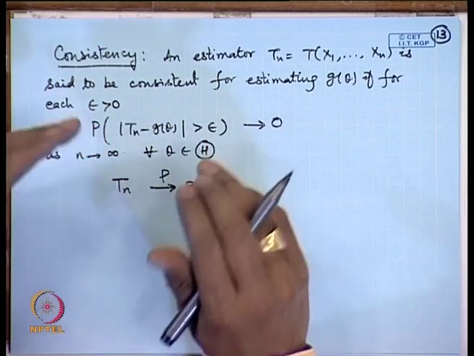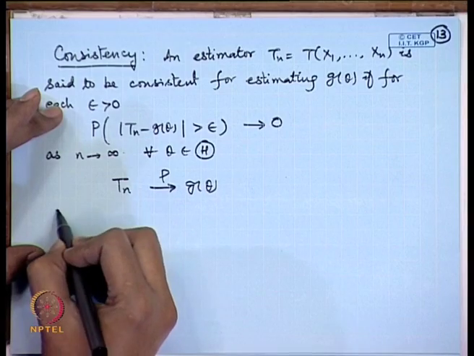There is a very high probability that in a large sample my estimator will be very close to the true value of the parameter. So, this is essentially a large sample property, a slightly relaxed property compared to unbiasedness.